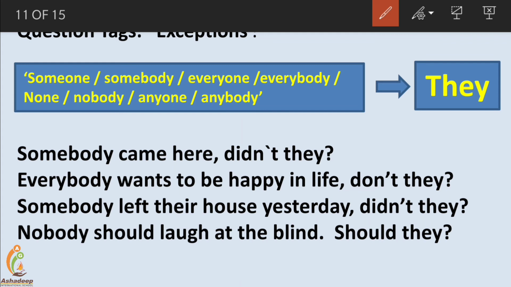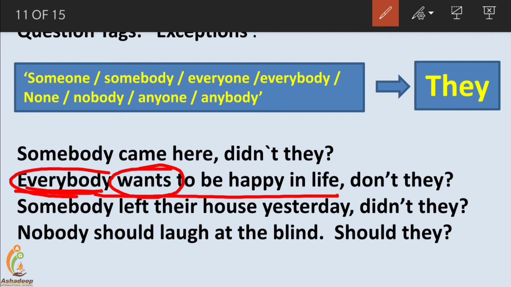Everybody wants to be happy in life. The sentence is positive. Here no auxiliary verb, and that's why we will follow the tense. Now want is simple present tense, so it has two options for negative, don't and doesn't. So let us first get the pronoun. Here no clear pronoun is given, but everybody, and for everybody we will have they. So for they it will be don't only, don't they.